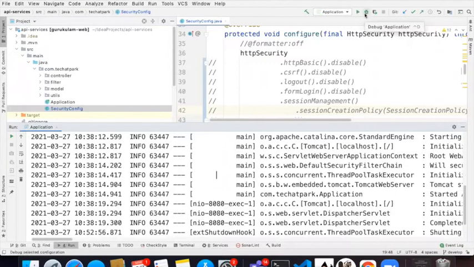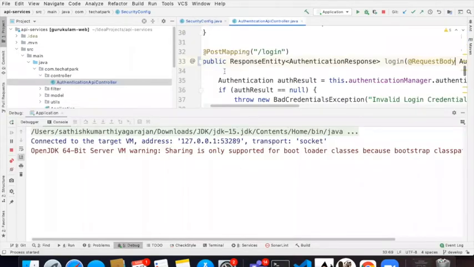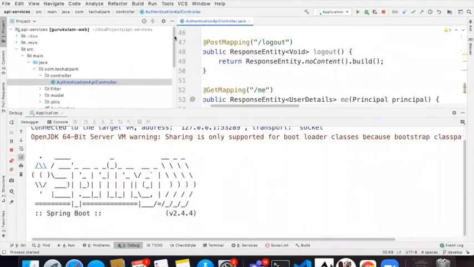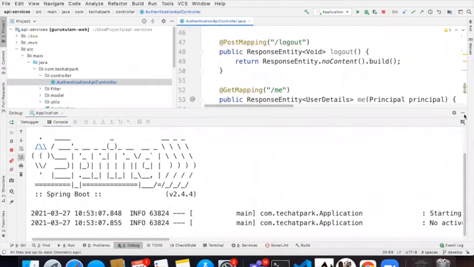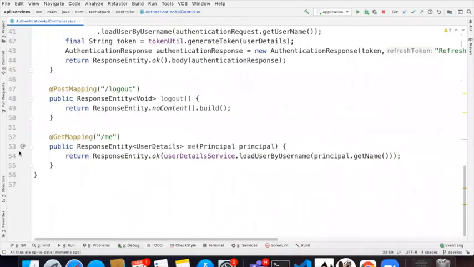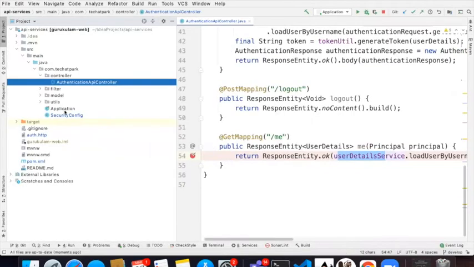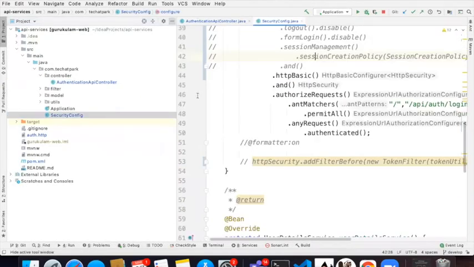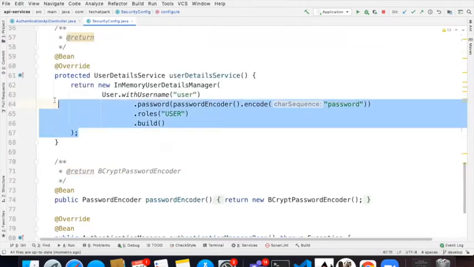I'm just intentionally running it in a debug mode. So I have a controller. In this controller, I just want to see who am I. So I need to print my principal object. Based on my principal object, I want to get my user details and then return. If I'm passing some credentials, this is going to check with the database and then tell me where my user credentials are. So here you see user detail service.